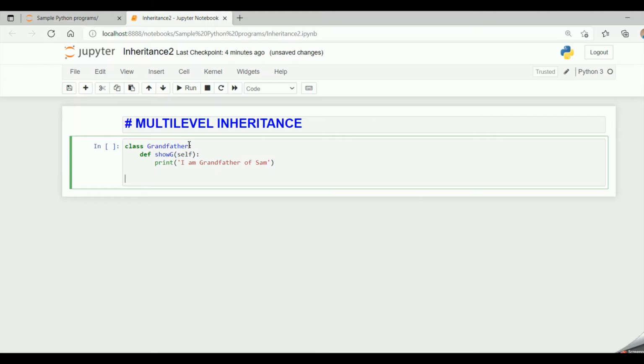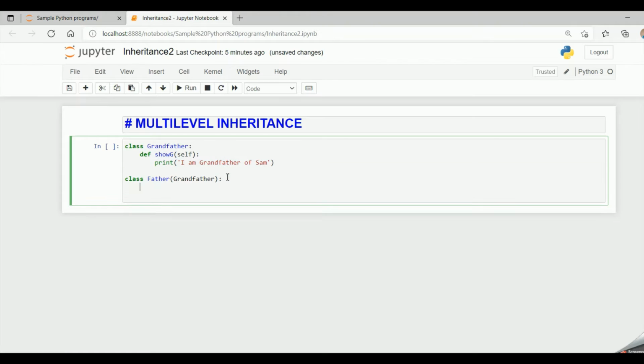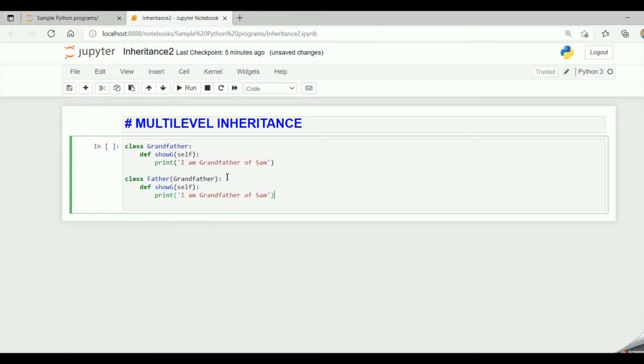Now let me take another class, which is the father class, and it inherits from the grandfather class. So I have to pass grandfather as the parameter. And let me copy this, and let me say it as show f.